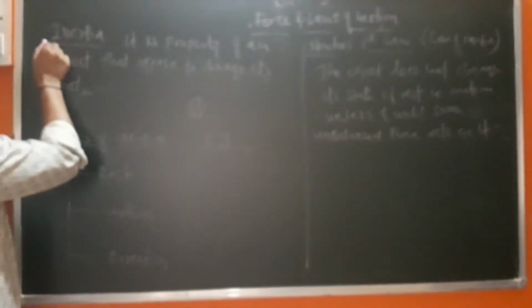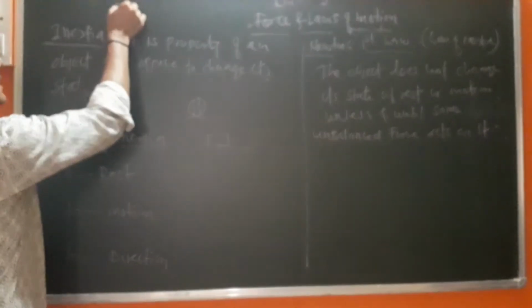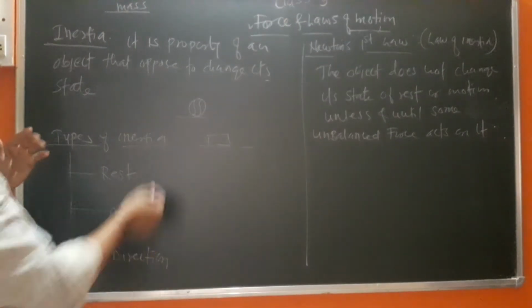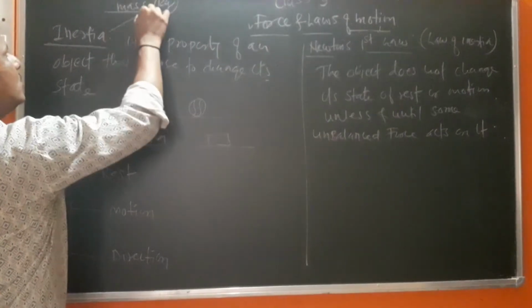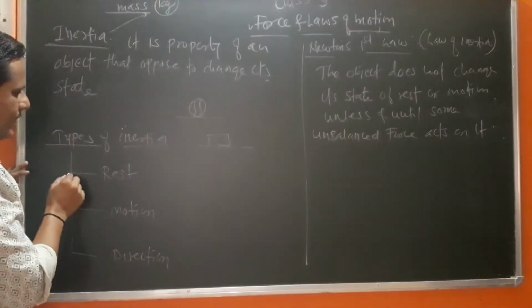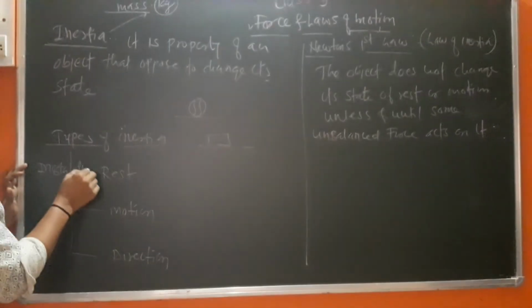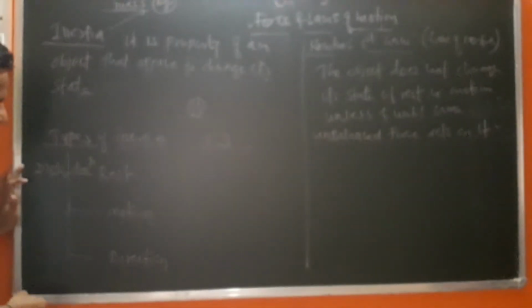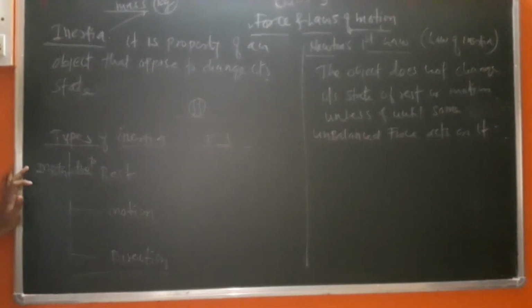So somewhat, this inertia is like the mass of an object. As we know, mass can be measured in terms of kilograms, so inertia can also be measured in terms of kilograms, that opposes a change in its state simply. Okay, now this inertia is divided into different types. Inertia due to rest, second is inertia due to motion, third, inertia due to direction.